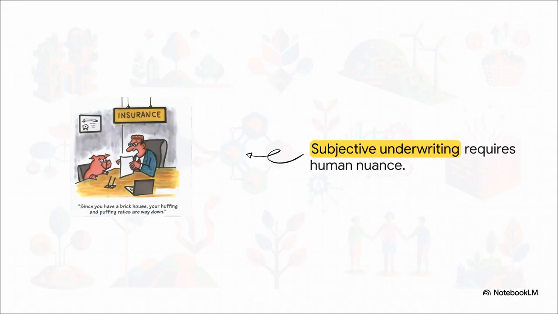Assessing risk usually requires contextual, human judgment. A rigid algorithm might just see a pig, group him with his straw house-building brothers, and slap him with a high-risk premium, totally missing the fact that he actually mitigated the risk.